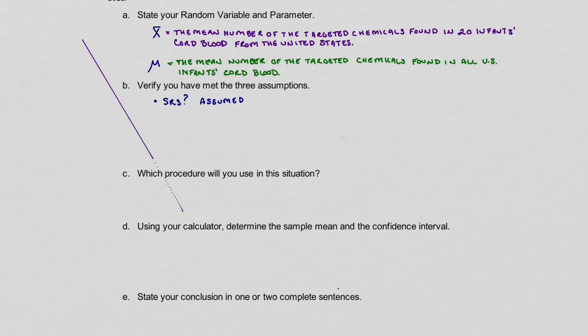The next one that we're going to go ahead and do is check to see if we have a population that is normally distributed, or do I have a sample size that is greater than or equal to 30? Well, this is going to require us to use our calculator to check for our histogram, our box plot, and our normal probability plot. So you will want to make sure that you have your TI-83 or TI-84 handy for what we're about to do.